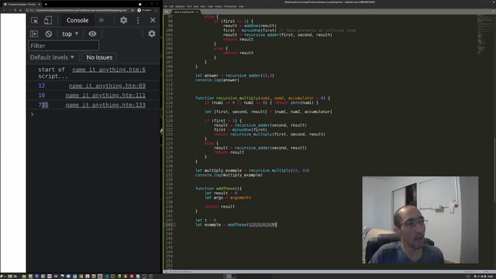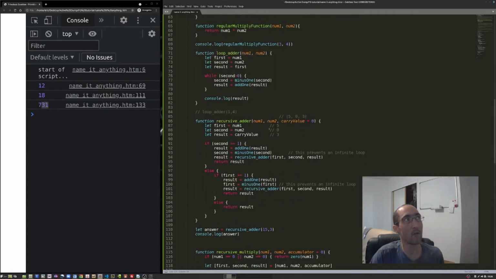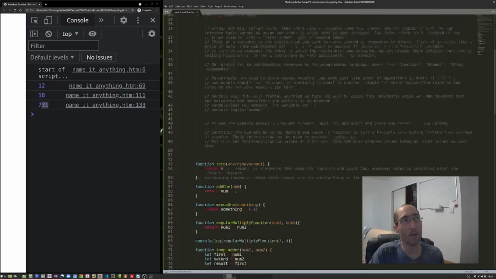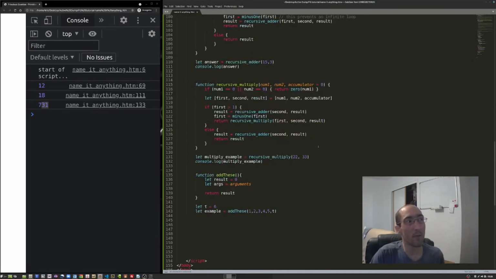So yeah, I want any number of variables or numbers that I throw in here to be used in here. Arguments is our keyword, but it doesn't produce a list for us. Remember up here when we were talking about our list, arrays? I basically just want to get an array of all of the numbers that come in through arguments, and then I can loop through those indexes one at a time to accumulate the numbers together, to add them up, to make a sum. That's what I should have called this. I should have called it sum. But anyway, we're going to stick with add these.